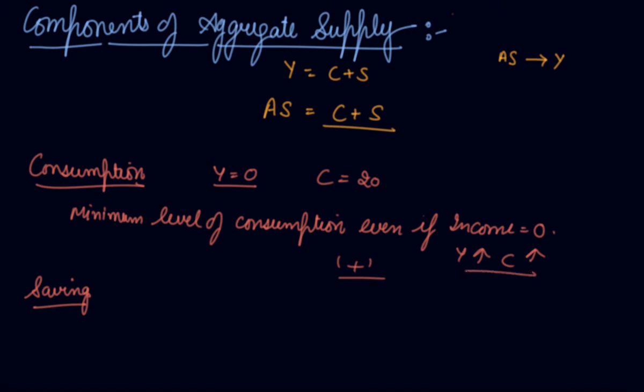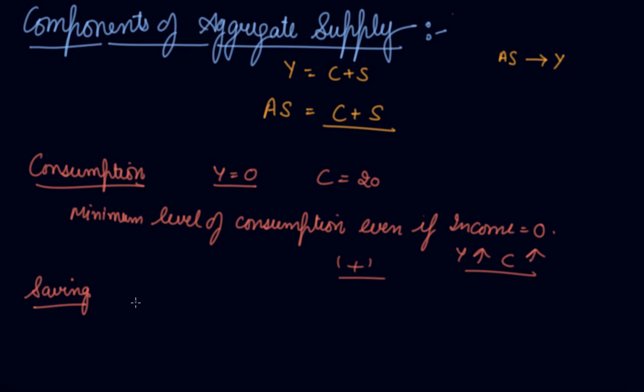Then we have saving. Saving as a component of income may be negative when the level of income is low. See, if you do not have income, what will you save? But at zero level of income, you will consume something. So, what will be the effect on saving? Even if you have zero income, you will consume something or the other, then the source will be your past savings. So your saving will become negative even if your income is zero.